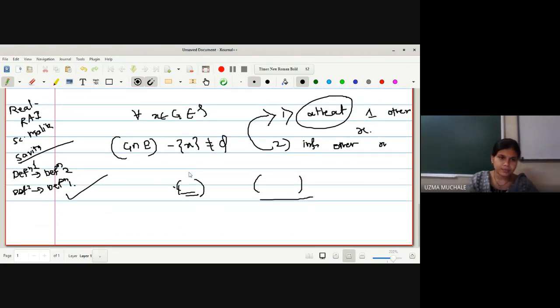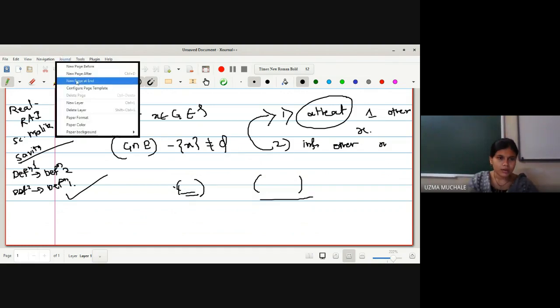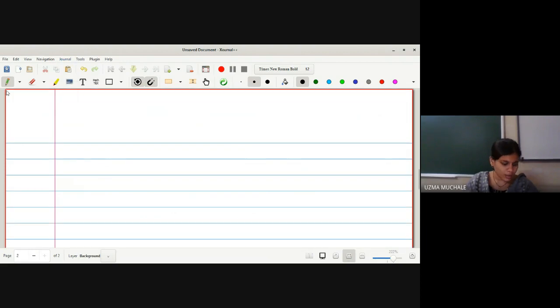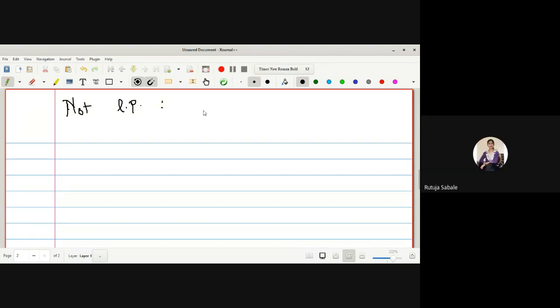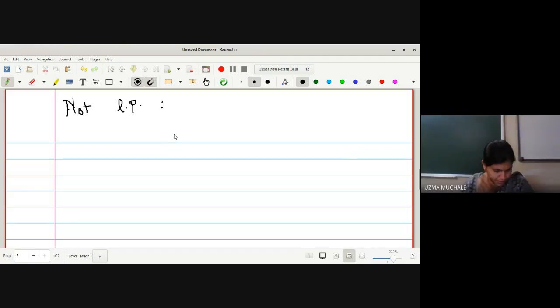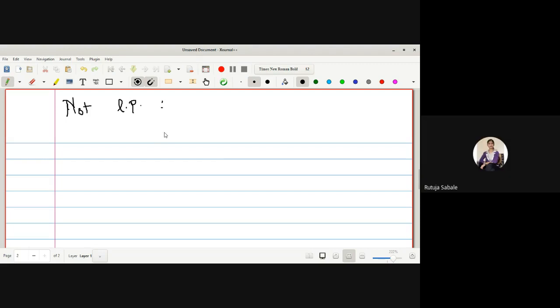Now let us go for some examples of how to find out the limit point. Before that, let me write down the definition of not a limit point. Just now we have seen the definition for a limit point. Now, what will be the definition of not a limit point? G intersection E minus x equal to the empty set, right? Yes, ma'am.